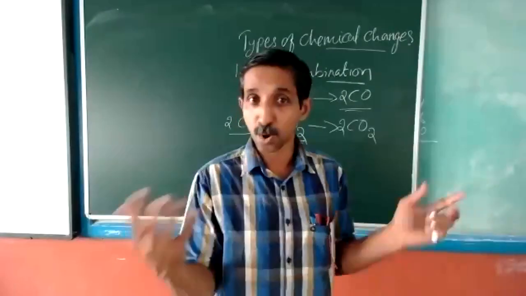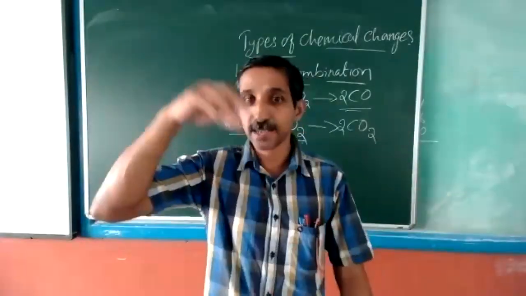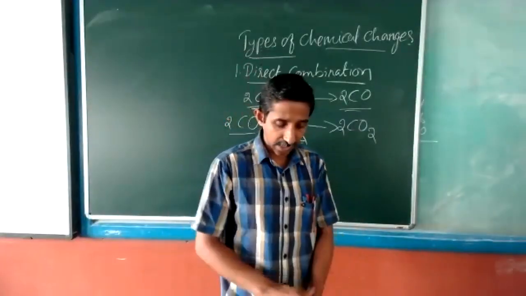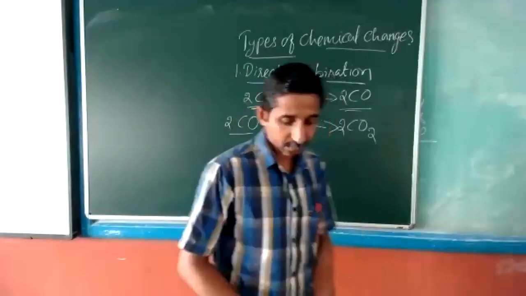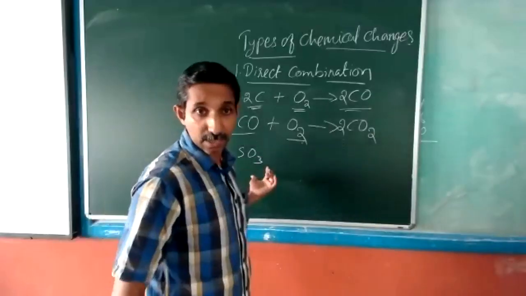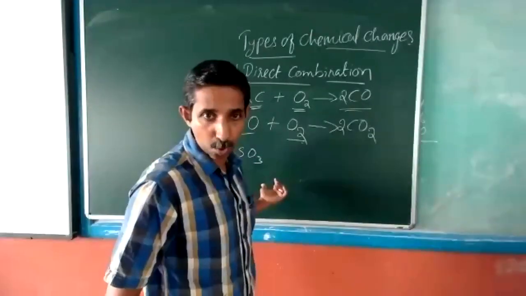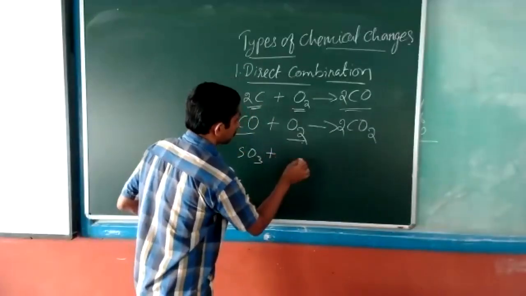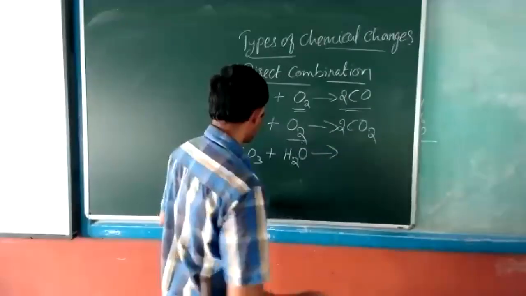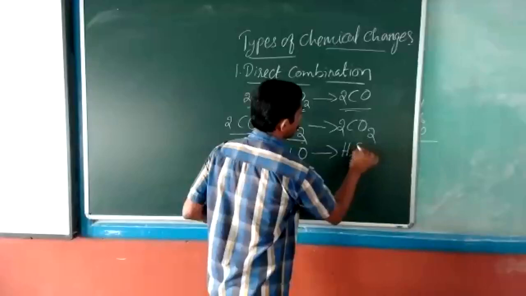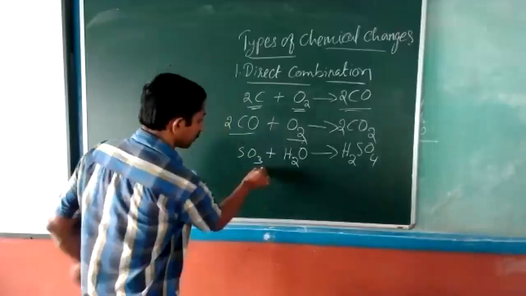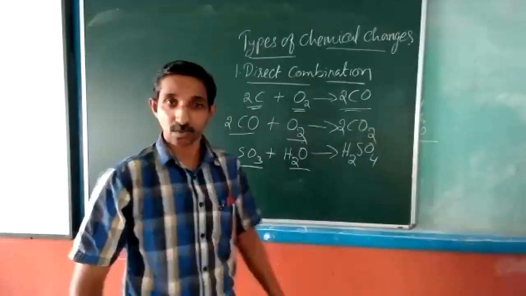Now we have a third type also. Both reactants are compounds, and they give rise to another new compound. In that type we have, say, SO3, sulfur trioxide, a compound, with H2O, water, which will give you H2SO4, sulfuric acid.